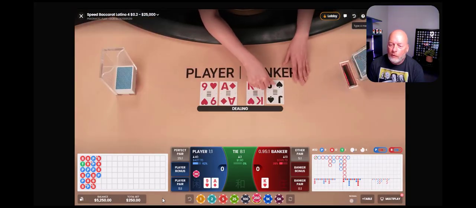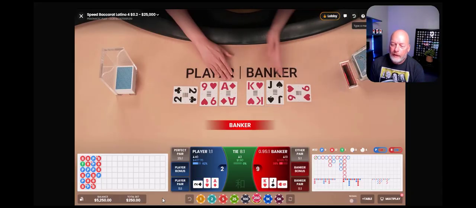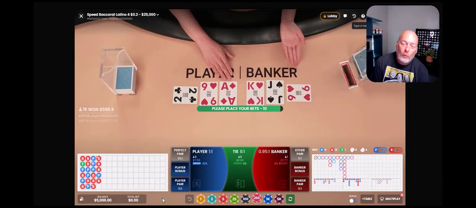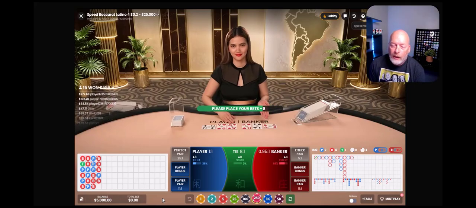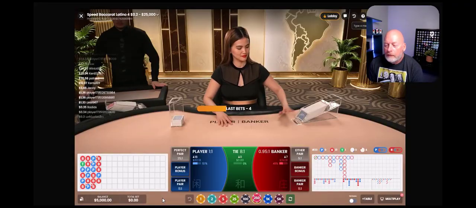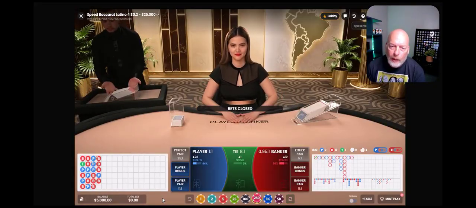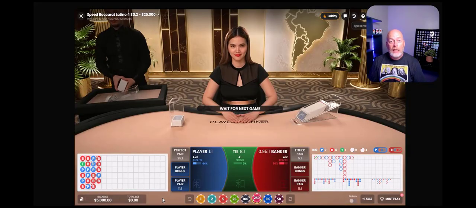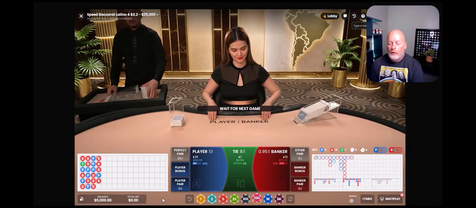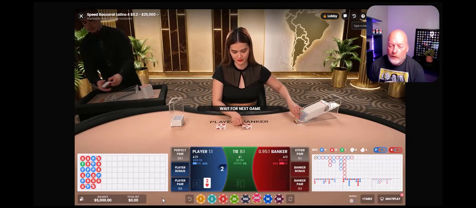I was going to say a monkey would have been much more preferred there. 2 to a 9. Well, that one. Okay, so now we're just going to be waiting for the next player. Now I could go, okay, I'm just going to go ahead and bet on that banker, right? Because the banker had its trigger as well. This would have been another trigger that I could have chosen to go. Okay, let's use that second bet, and we're just going to jump on the banker here instead of waiting for the next player.